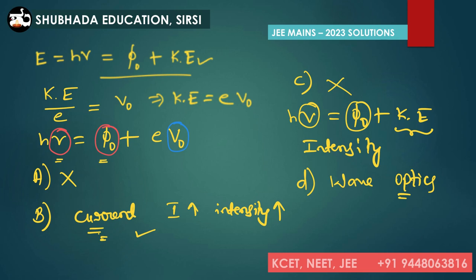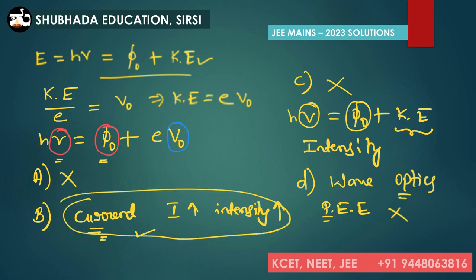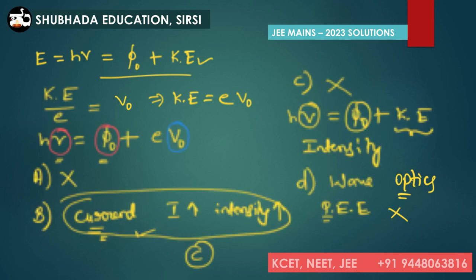That's why statement D is also incorrect. Only statement B is correct. So we can go for option C, which says B is the only correct statement for this problem. Let me take you to the next problem now.